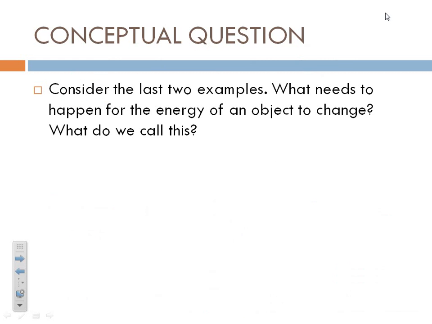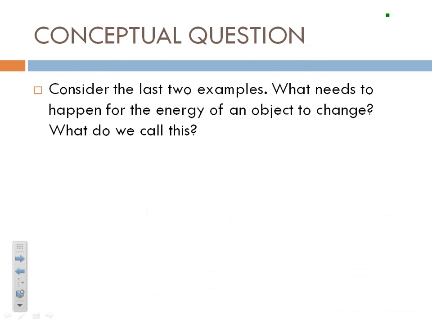One last little conceptual question. Consider the last two examples. What needs to happen for the energy of an object to change, and what do we call this? This is in all kinetic energy, gravitational potential energy. For the energy to change, that means something needs to increase the energy, put energy in, or take energy out.